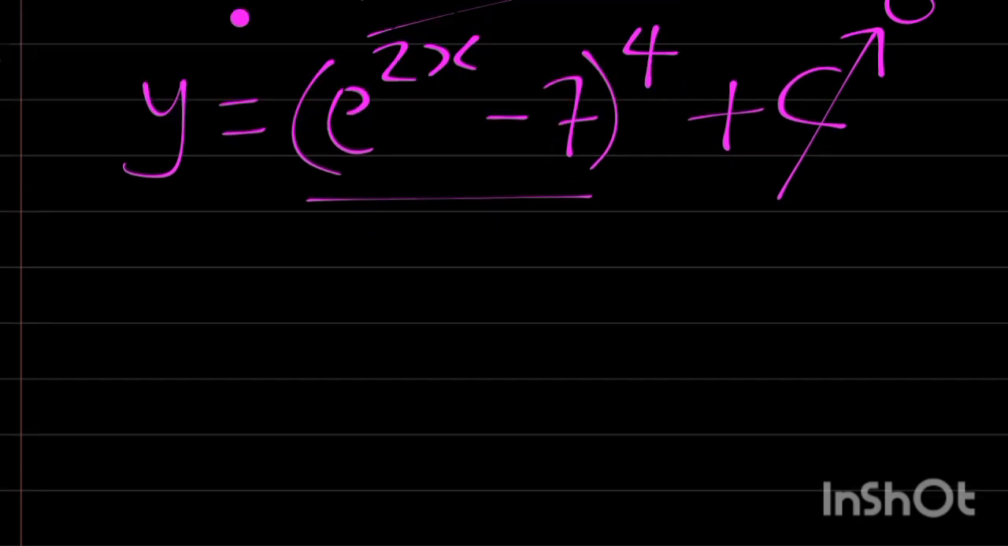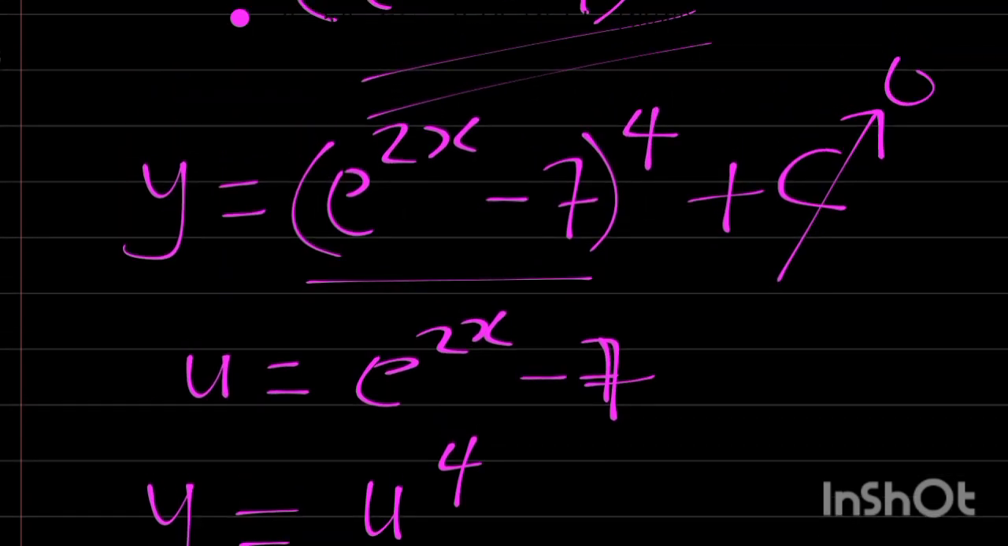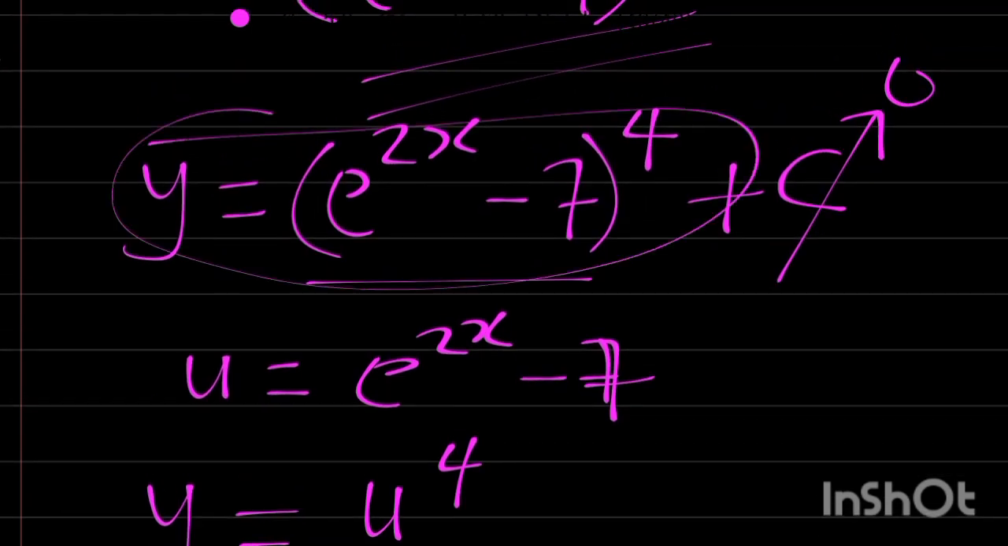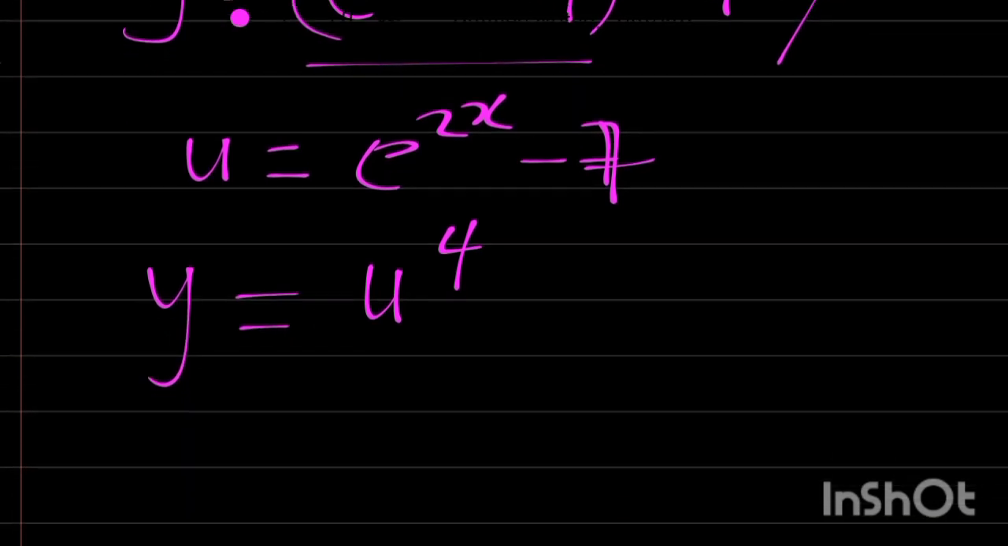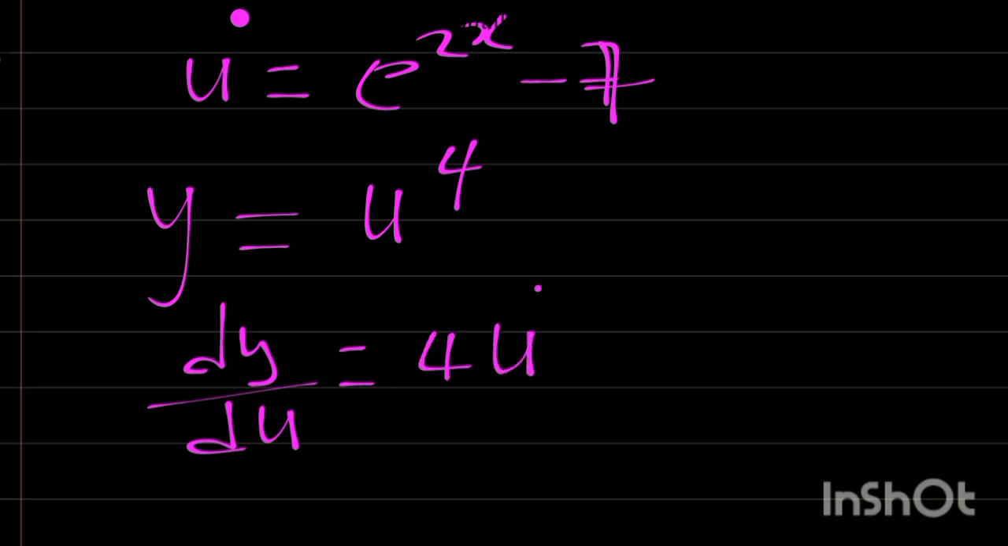The first thing we are going to do here, let's make our u equal to exponential 2x minus 7. y is actually equal to u raised to power of 4. Let's quickly find dy/du. dy/du is equal to 4u raised to power 3. When you differentiate, the power of the variable comes down and you subtract 1 from the power. That is the formula for differentiation.